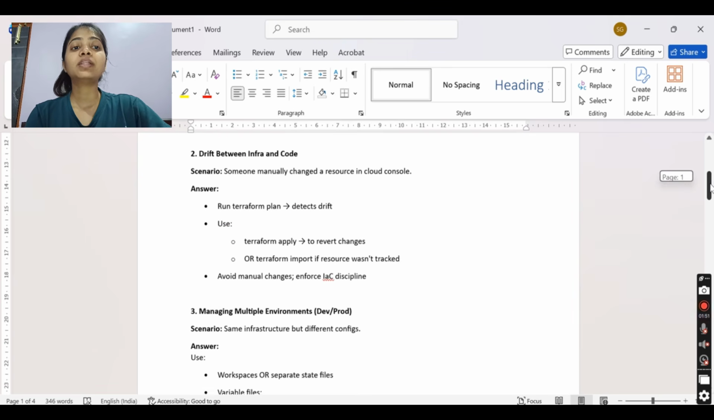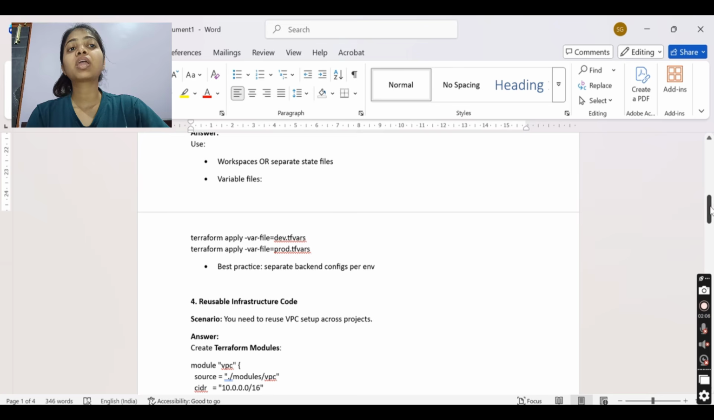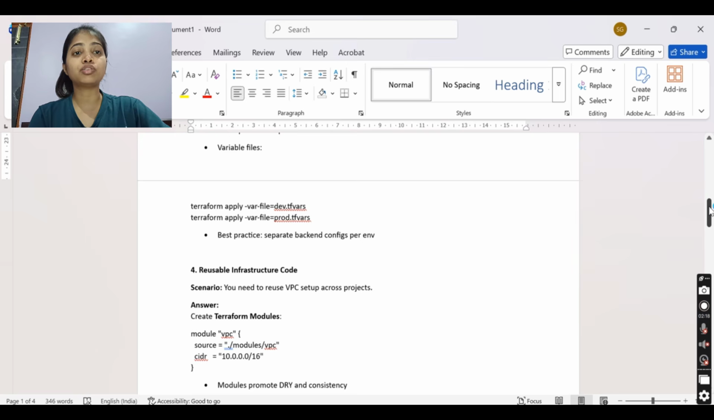Okay. Then managing multiple environments. How do you manage multiple environments with the same infrastructure but different configs? We have workspaces or separate state files, or we should have variable files for different environments, and separate backend configs. The best is keeping workspaces because they will have separate state files and a separate backend also.